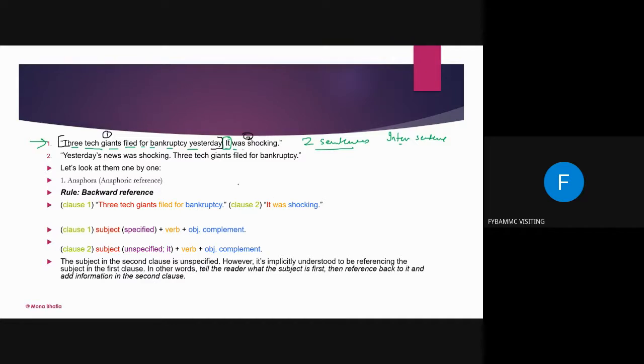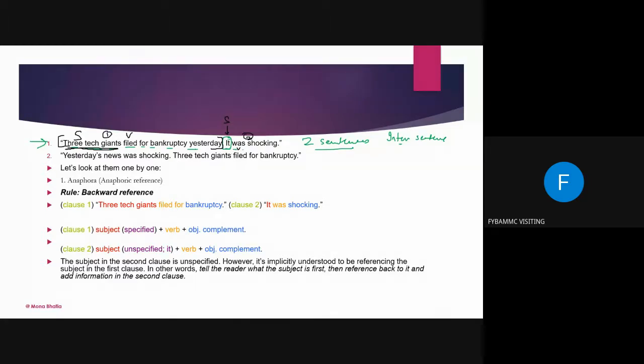Now, there are two clauses here. Three tech giants filed for bankruptcy yesterday. It was shocking. So here, the three tech giants is the subject. Here the subject is "it". Filed is the verb here, and here the verb is "was".